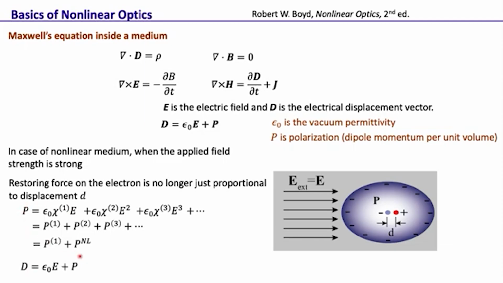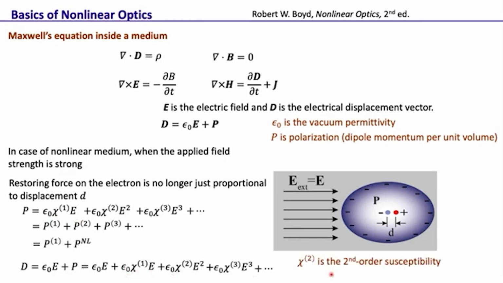So if this is the polarization, the electric displacement vector can be written as D equal to epsilon naught E plus P, and so that's epsilon naught E and epsilon naught chi1 E, that's the first term, then second, third, and so on. And chi2, chi3 are the second order and third order susceptibilities, and so on.